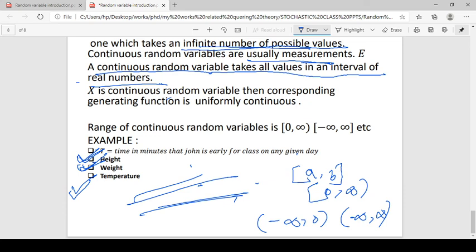So I think all of you understand this section. I will continue with other probability topics.